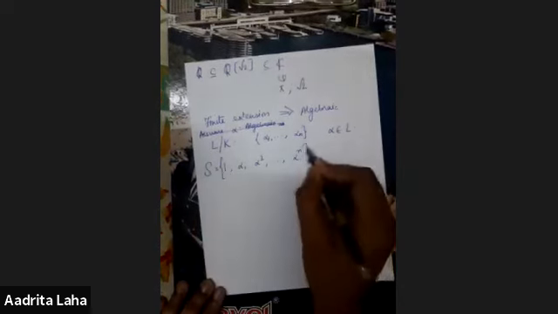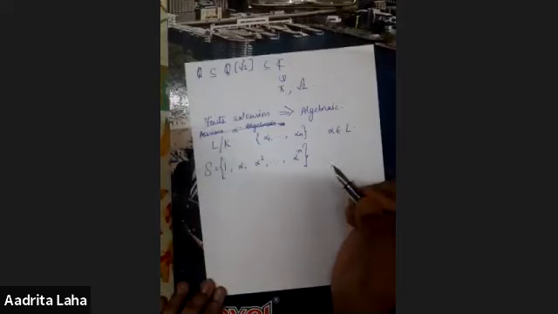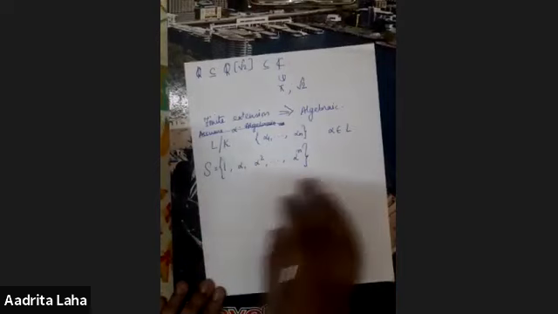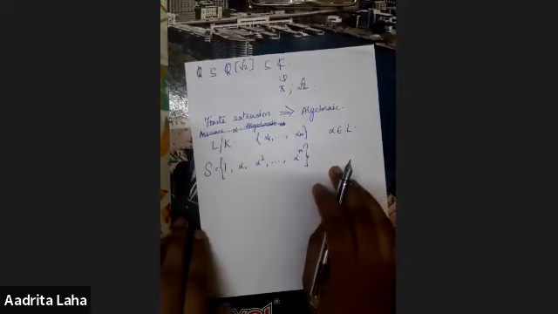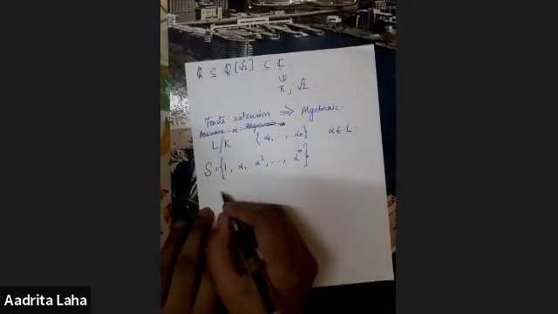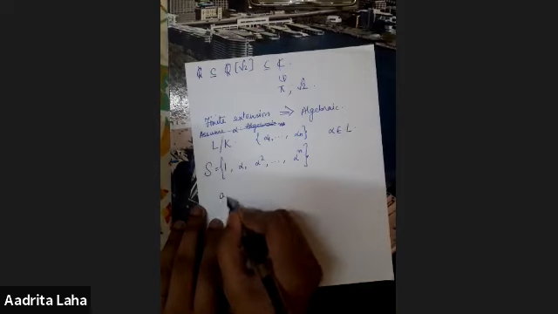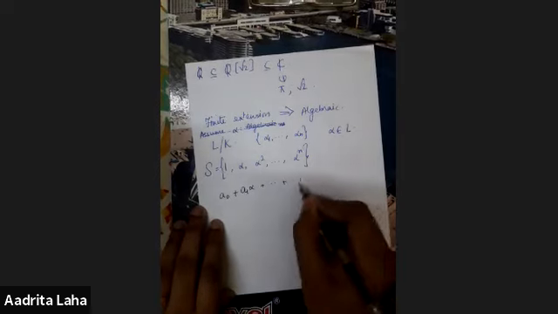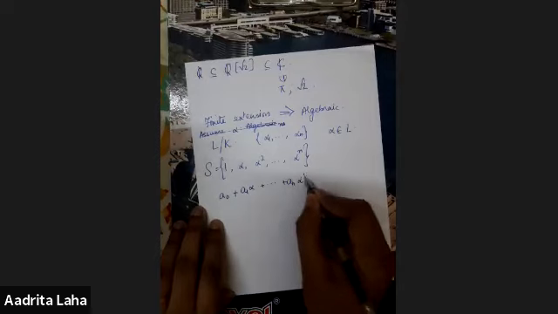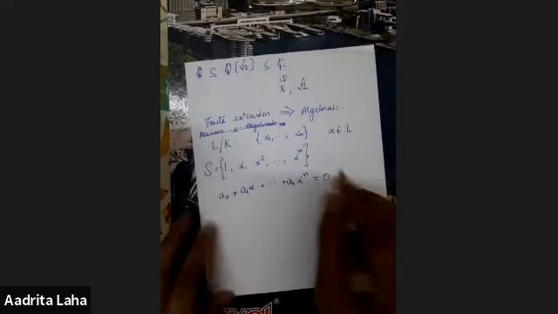All right. So we have a set, say S, of cardinality n plus 1, and this has to be linearly dependent. So we have some constants, say a naught plus a1 alpha plus up to an alpha to the power n, which is equal to 0.